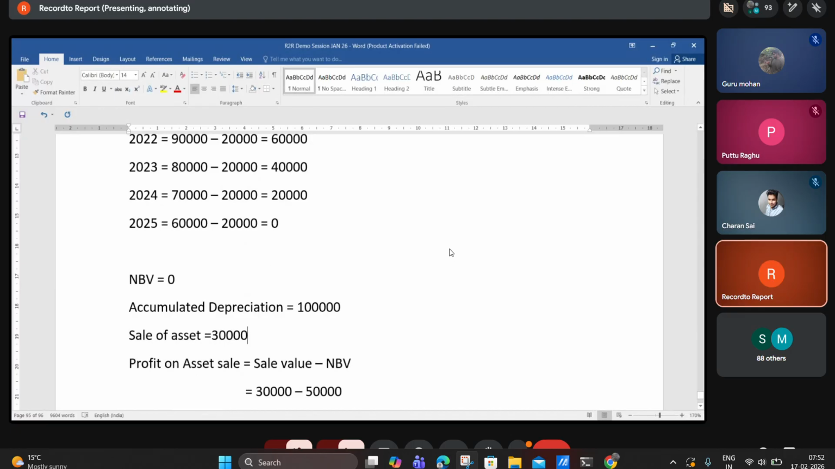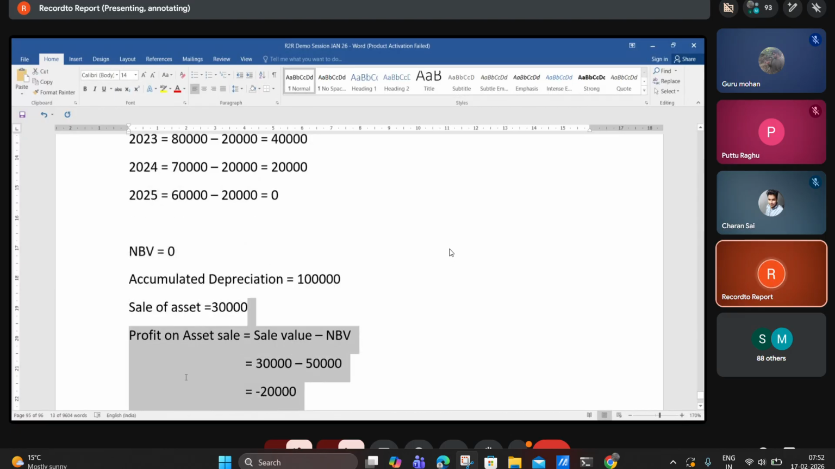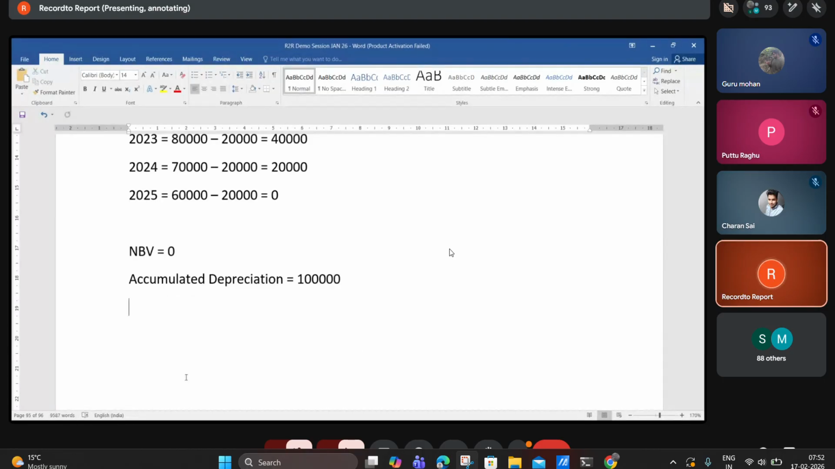No sale has happened here. So the value of the asset is 0. So in such cases, what is the entry to be recorded? We need to record accumulated depreciation account debit, how much amount? 1 lakh, to machinery account.